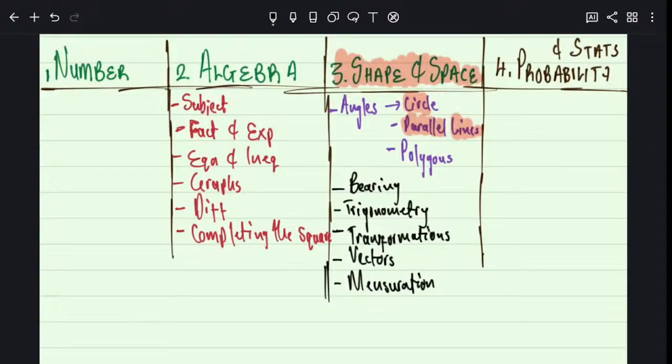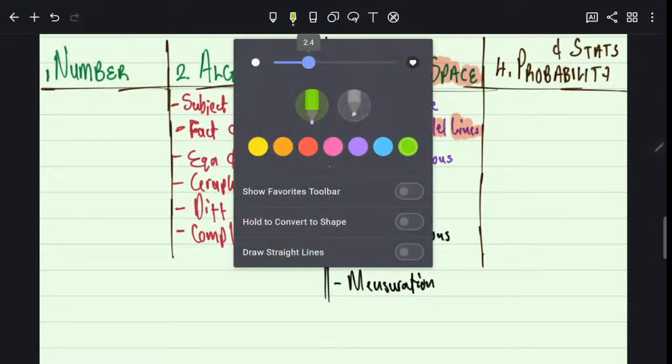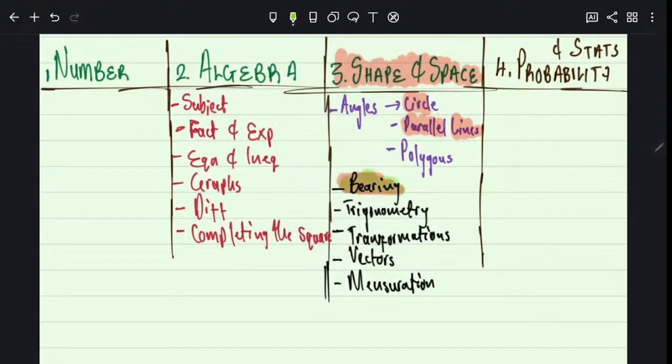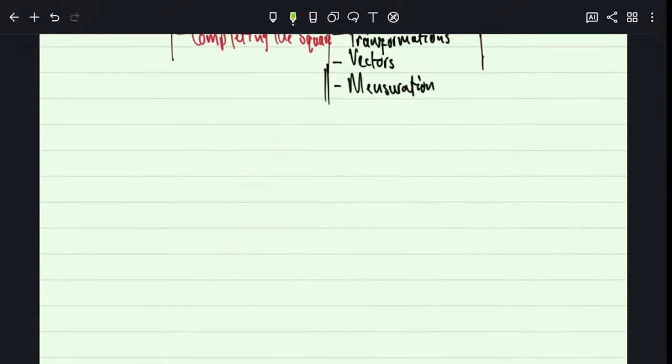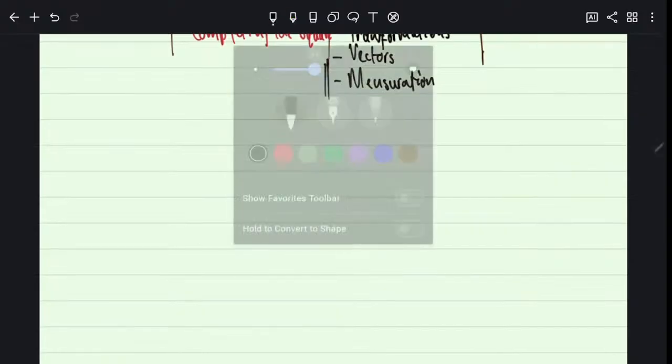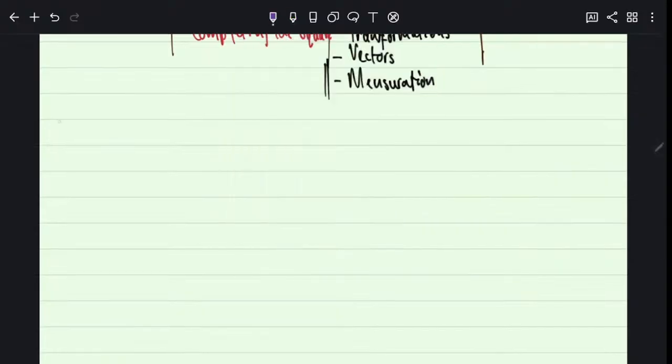Are you seeing, students? So what we are doing is in unit 3. We have 4 units. We are looking at unit 3, and we are trying to understand this thing called bearing. So that is what we are doing today, okay? We're going to do all these things that you're seeing on the screen and a lot more. But today we are starting with this thing called bearing. Do you hear me? Everybody, are you hearing me?